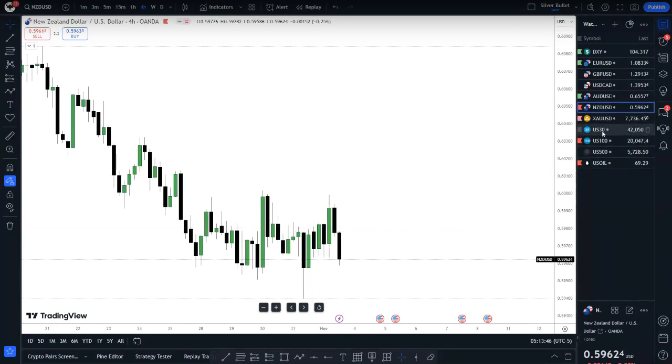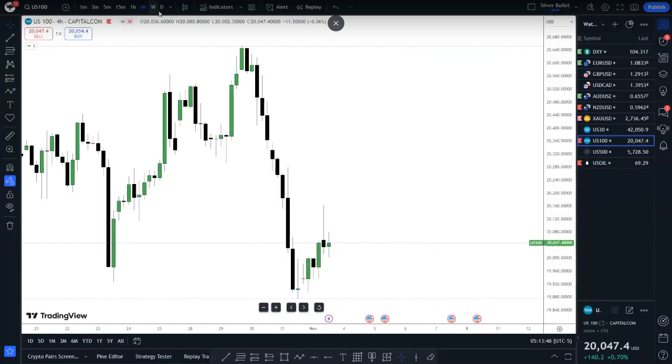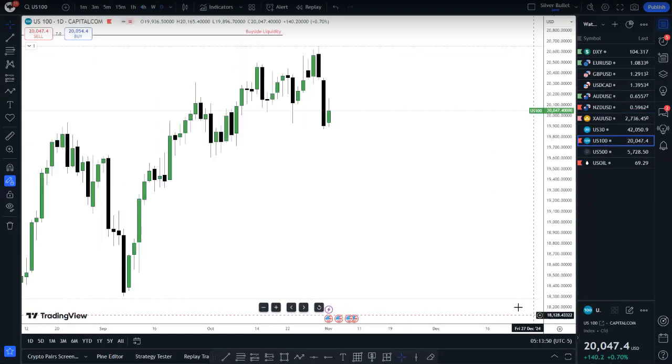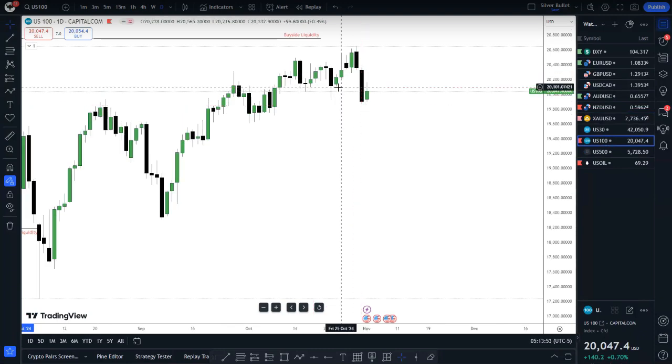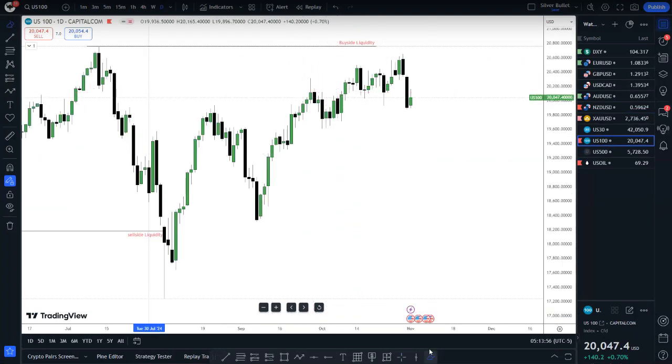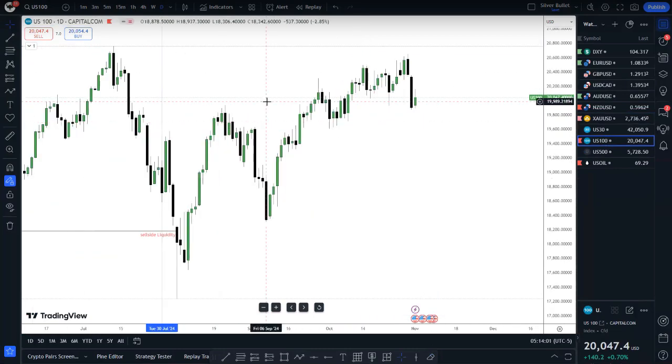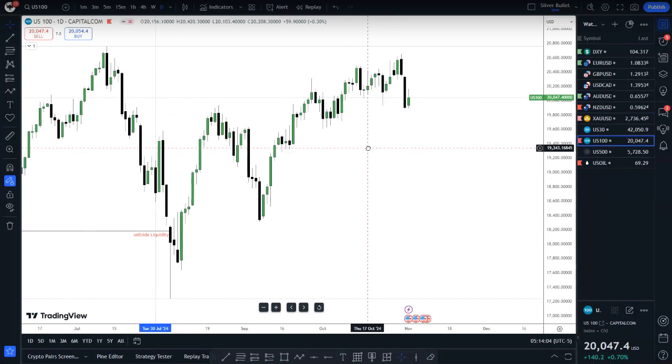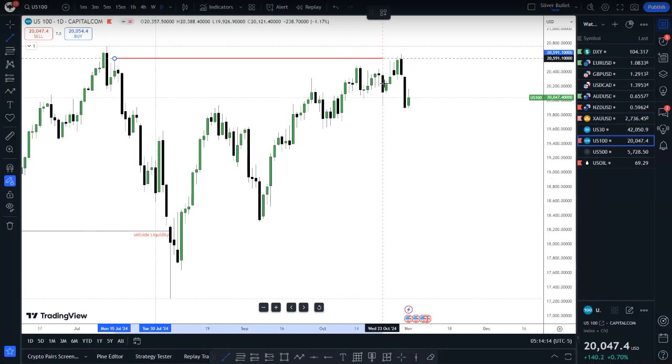So let's take a look at Nasdaq here. I'm going to be taking a look at Nasdaq and S&P 500. Last week was bullish. In this case, however, I'm going to approach this upcoming week as bearish. What we have in this case is this range, high down to low, and price turned back upward into premium here. We broke above this high, grabbing some liquidity. Let me just mark this one right here. However, one thing I'll be careful of in this case is that it's election week, right? So we might see a lot of volatility. Again, we also have this high at this top, so we'll be careful there.